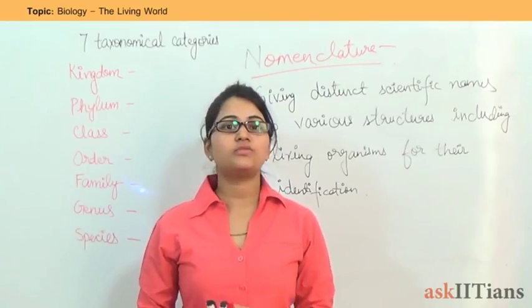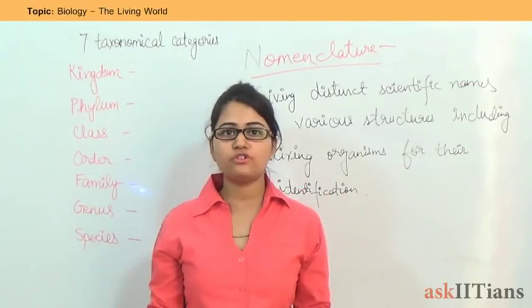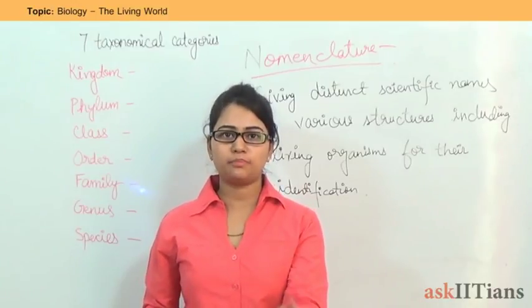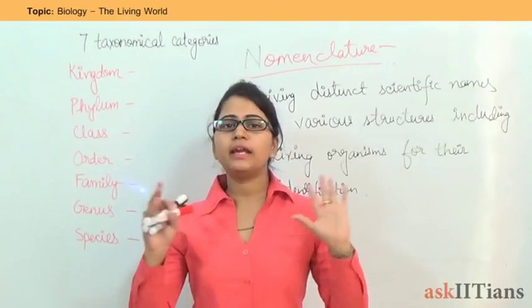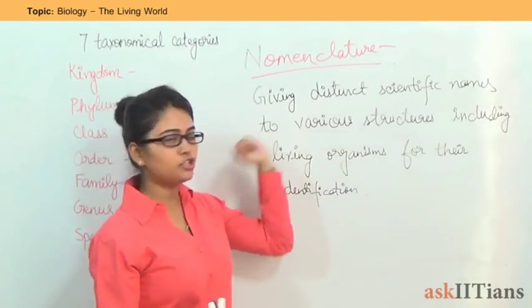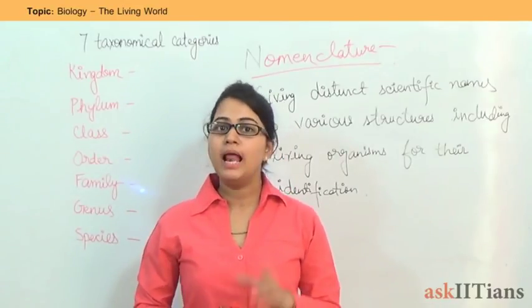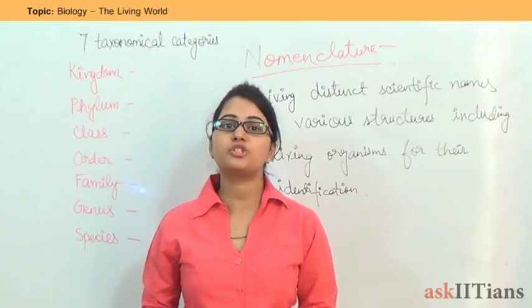So, what will happen? This will create chaos and confusion as to what name to call this plant. So, in order to remove this confusion, a very defined system of nomenclature was framed, and under this system, Latin words are used in order to give names to plants and organisms.